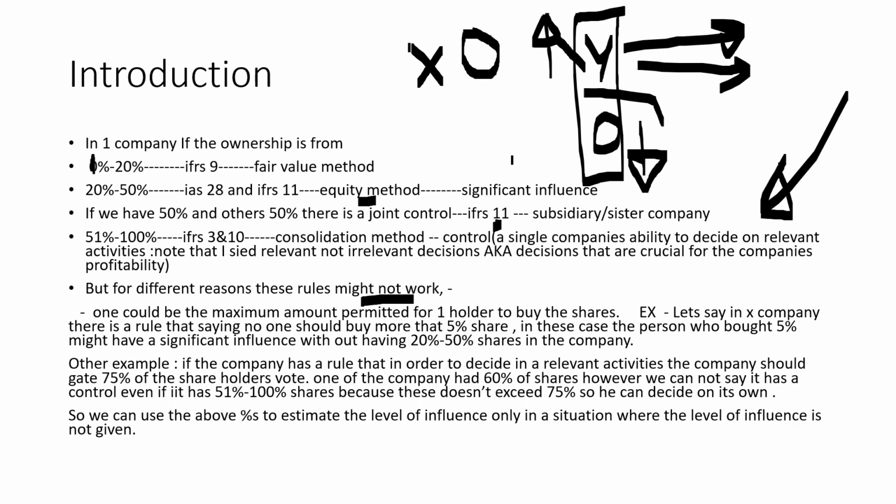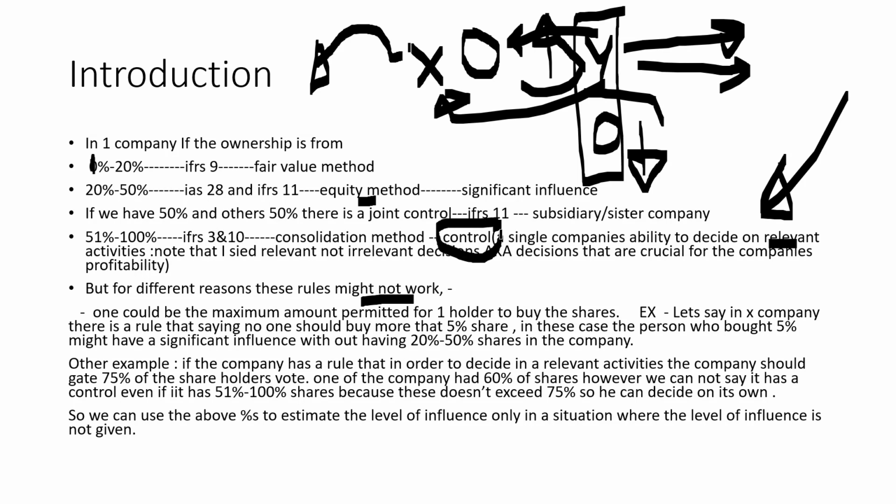So what does control mean? When we say Y can control X, what does it mean? It means Y can decide on relevant activities of X. What does a relevant activity mean? A relevant activity for X means an activity that highly determines the profitability of the X company. So if Y company can decide on such kinds of activities, we can say that Y company has control over X. But for different reasons,